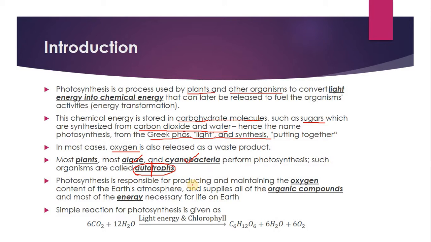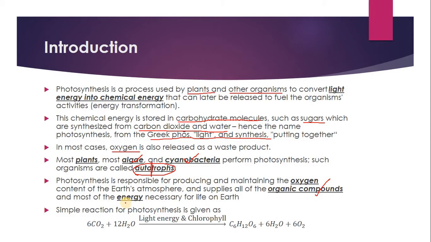Photosynthesis is responsible for producing and maintaining the oxygen level of the Earth's atmosphere. As we have seen, photosynthesis releases oxygen, so this oxygen in the atmosphere will be maintained by the photosynthesis process. It's not only that, it also supplies organic compounds which are effectively the food for every organism on Earth.